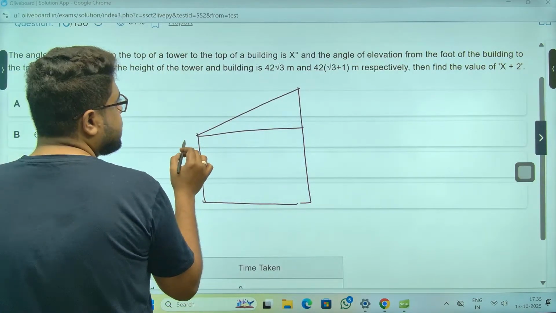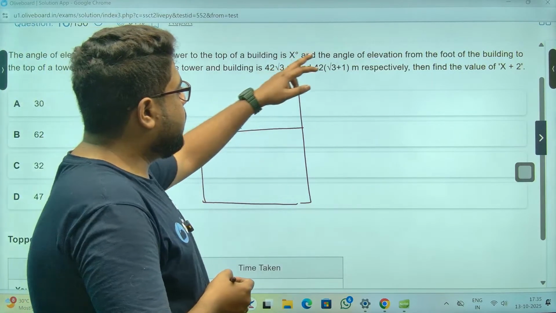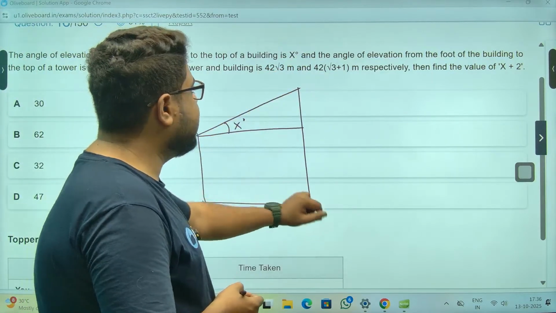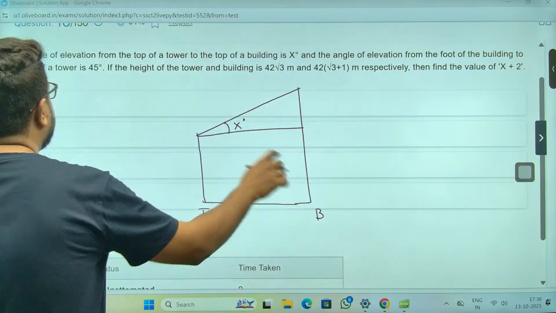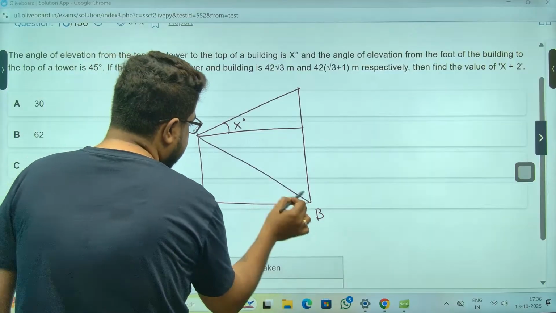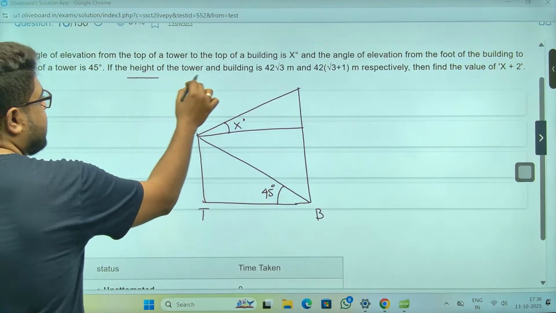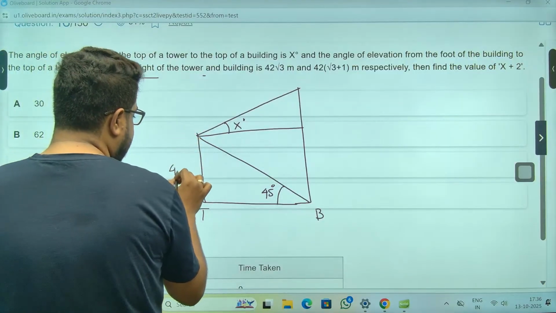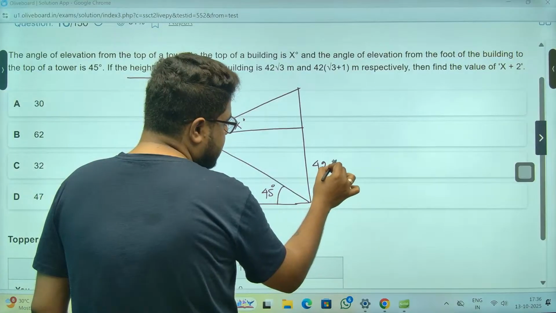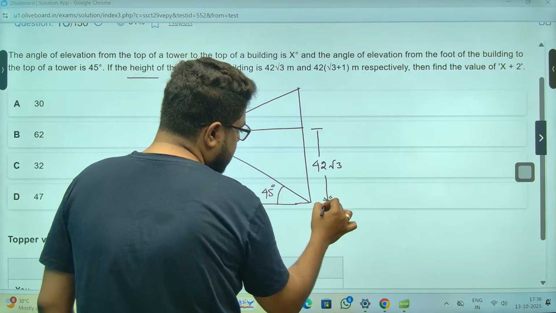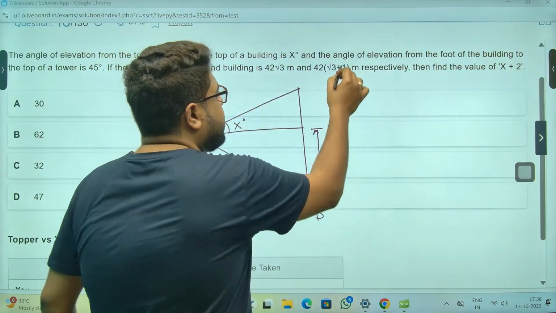This is the tower, sir. Okay, this is given as x degree. Foot of the building, tower. So this is building, sir. This is tower, this is building. Now from the foot of the building to the top of the tower, it is 45 degree. This is given as 45. The height of the tower is 42 root 3. So if this is 42 root 3, then this is also 42 root 3, sir. And the height of the building is also given, 42 root 3.